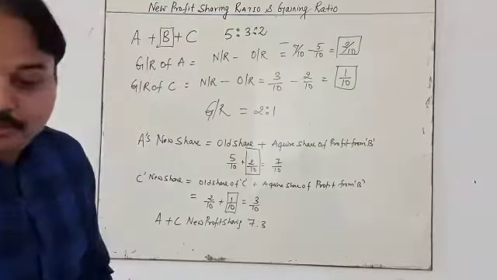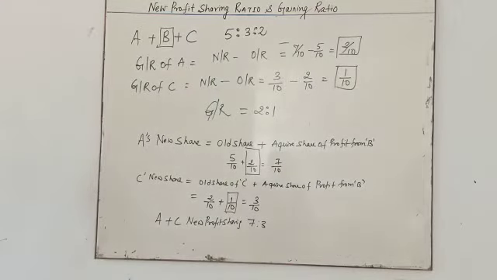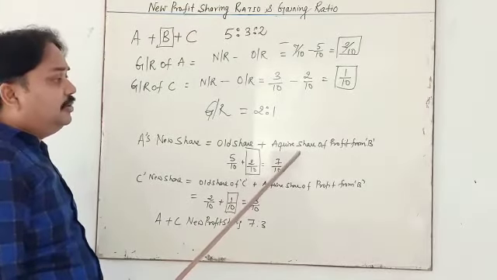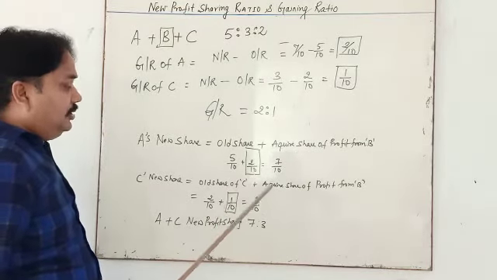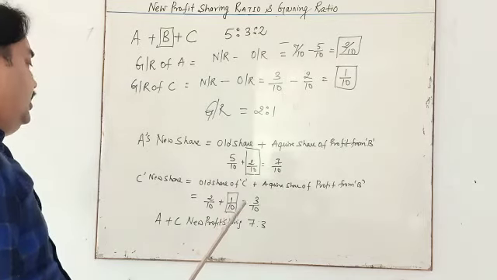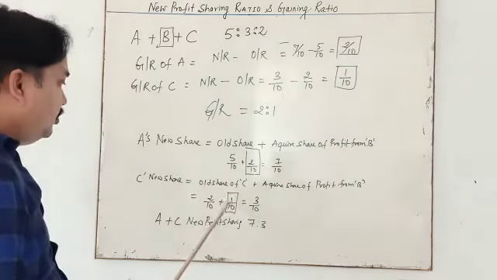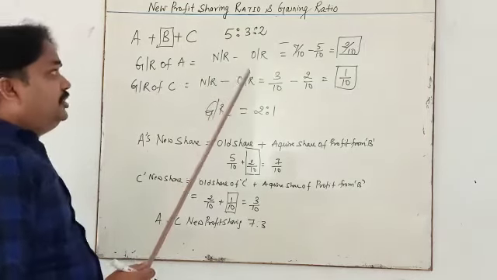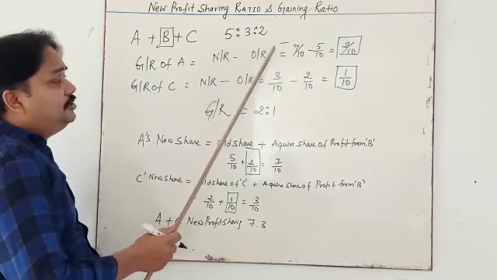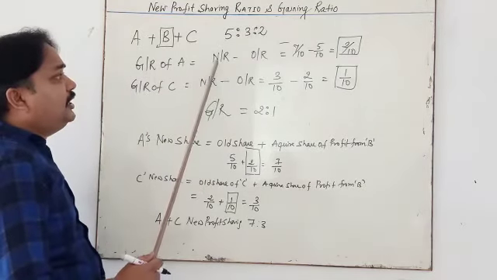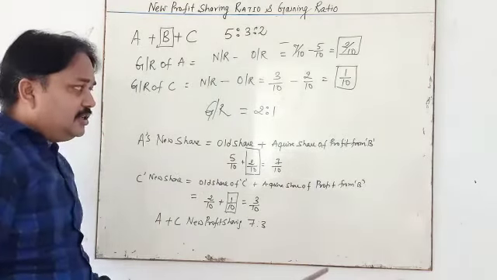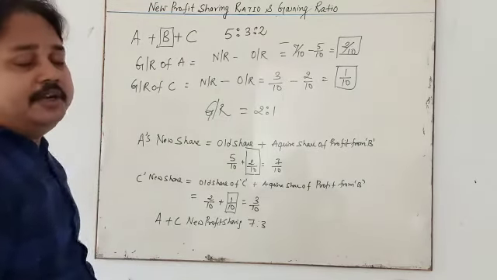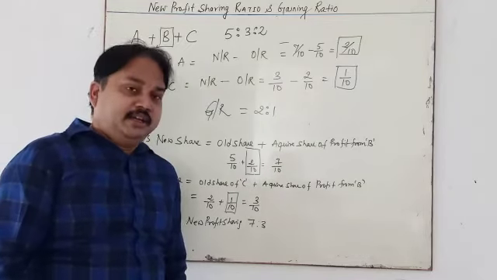So in this you have to observe, my dear student, that whatever the ratio they acquire from B is also the gaining ratio. Same situation, whatever the ratio acquired by C is also gaining ratio, 1 by 10 or 2 by 10. You can calculate this way also. If the question mentions that old ratio and new ratio are given, you can use the simple formula new ratio minus old ratio. If there is no mention of anything, no need to calculate, the acquired ratio is going to become the gaining ratio.